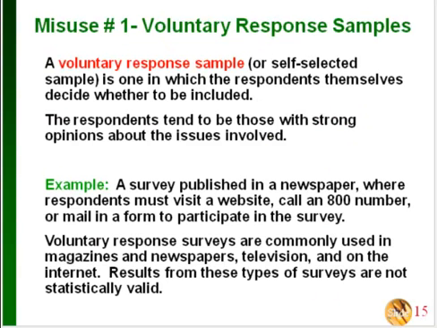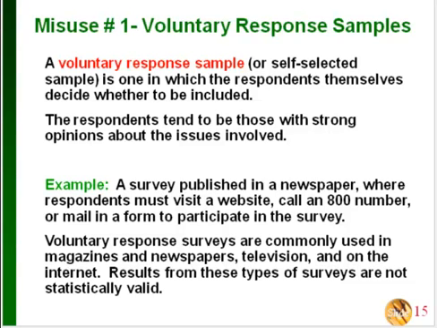Okay, now we're going to talk a little bit about misuses of statistics. And I'm only going to talk about a couple of these. They have a bunch more in the book if you want to go back and look at them. That's up to you. The biggest one we're going to talk about is something called a voluntary response sample, or a self-selected sample. This is one, and we see this all over the place, where the respondents decide whether to be included in the survey or not.